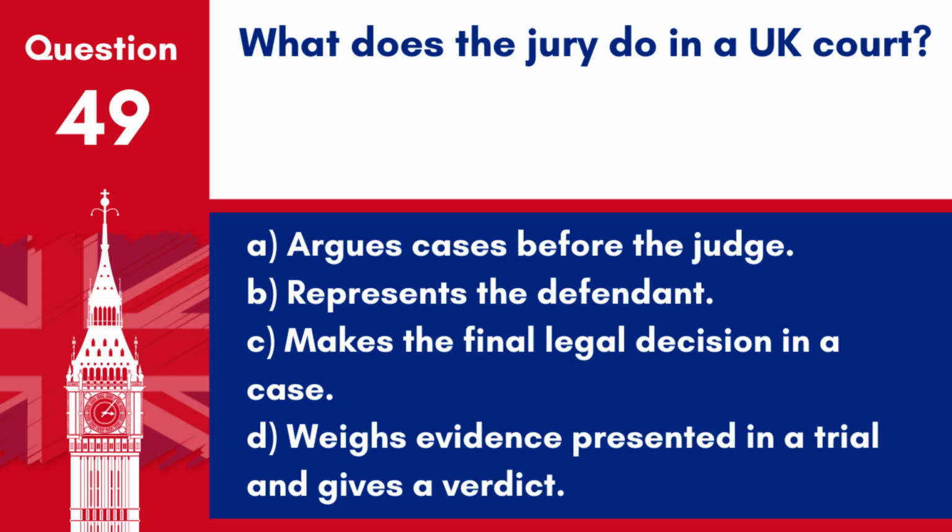Question 49. What does the jury do in a UK court? A. Argues cases before the judge. B. Represents the defendant. C. Makes the final legal decision in a case. D. Weighs evidence presented in a trial and gives a verdict. Answer: D. Weighs evidence presented in a trial and gives a verdict. In the UK legal system, a jury is responsible for deciding whether a defendant is guilty or not based on the evidence presented during the trial.